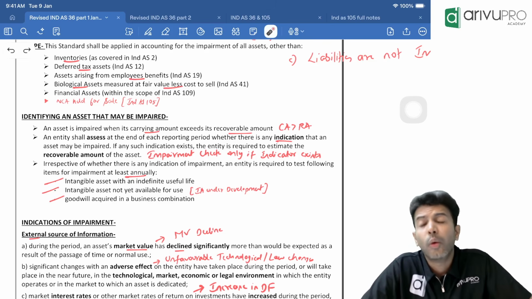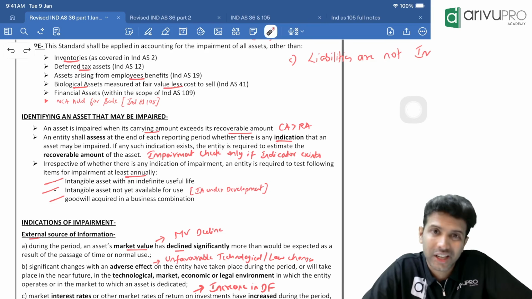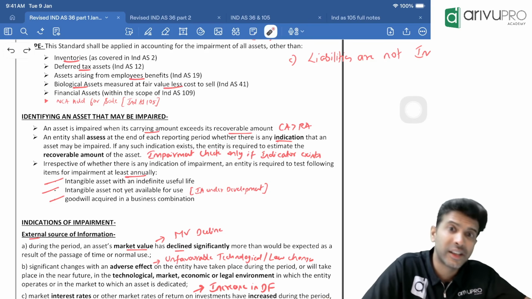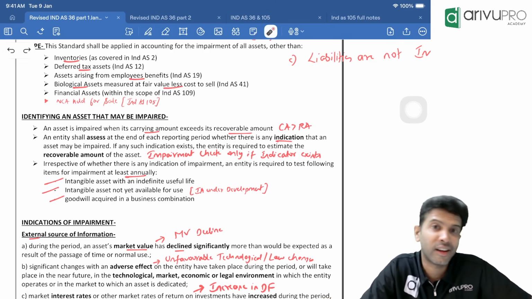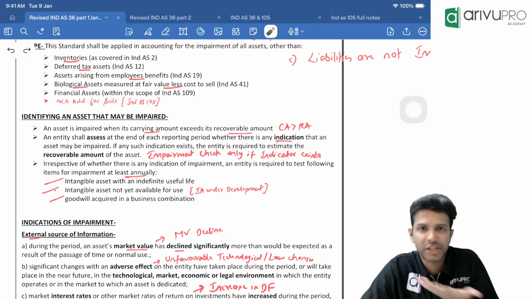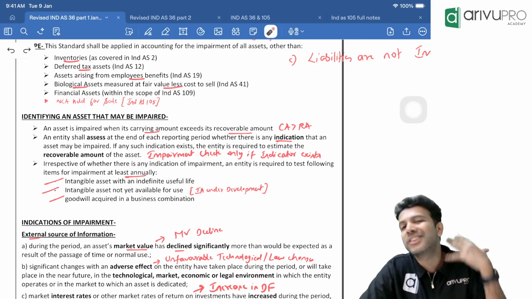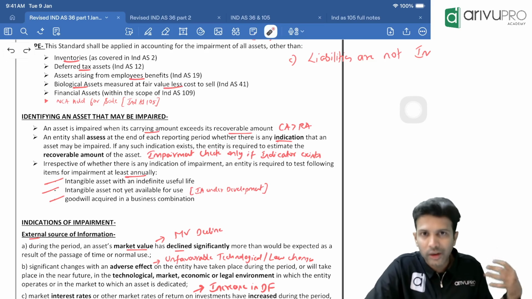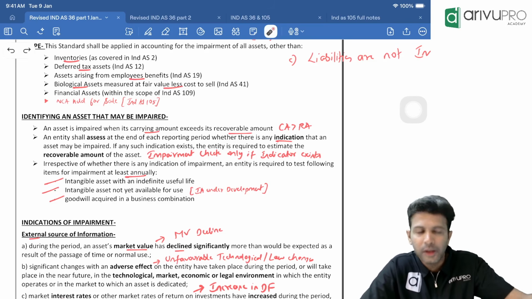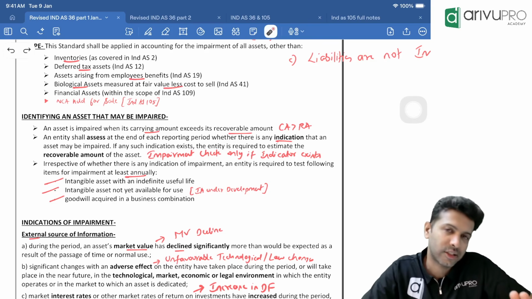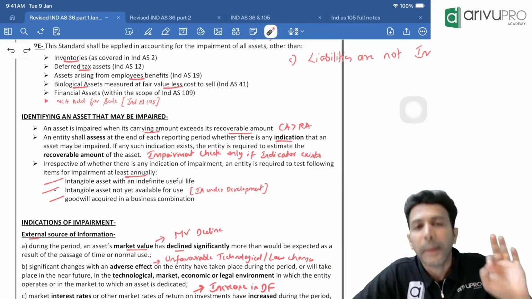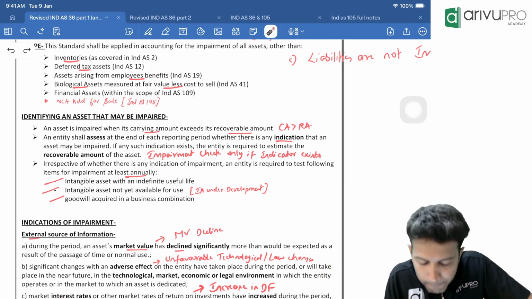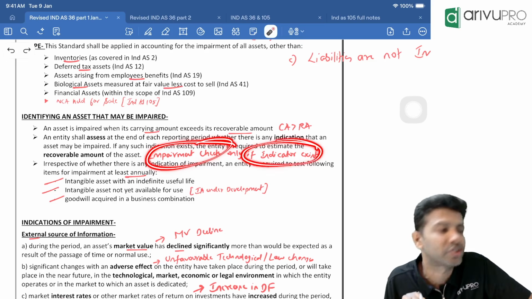Hence, when do you do an impairment check? When should we do it? Year beginning, end of every month, end of every quarter, end of every year? That question arose: when should we apply this standard, on a monthly, quarterly, or yearly basis, or when? For that, Ind AS 36 says you need to do an impairment check only if an impairment indicator comes.